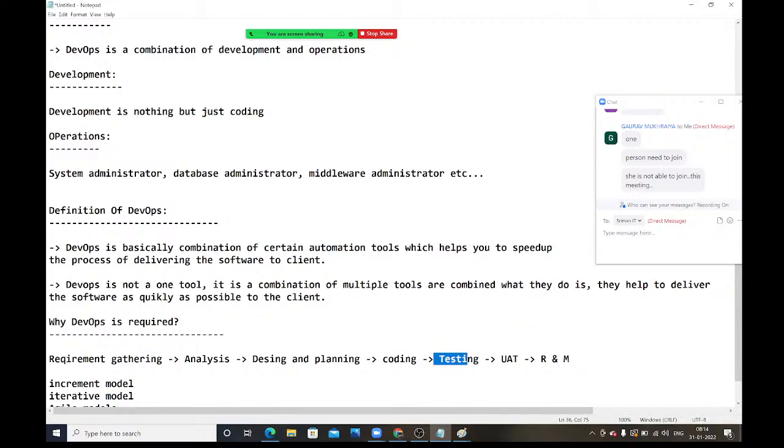Once testing is completed, the client people, the bank team, will visit our place and do some UAT, user acceptance testing. Once UAT is completed, then happily we can release our project and hand it over to the client. After handing over, in future, if any problem occurs, we need to give the support, and maintenance also we need to take care of.